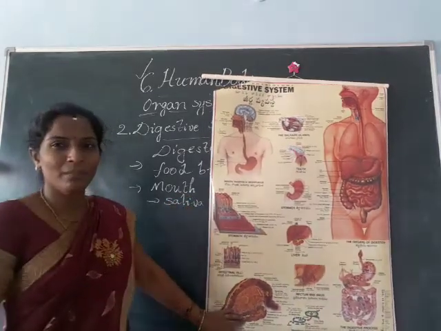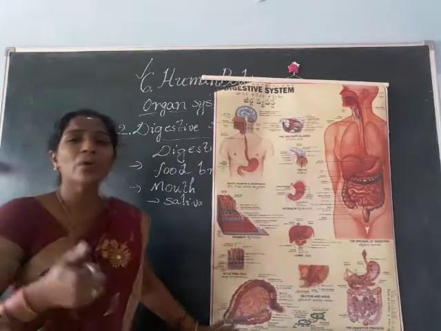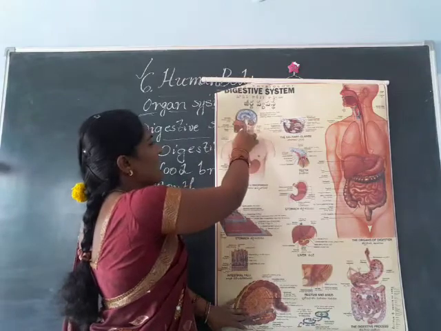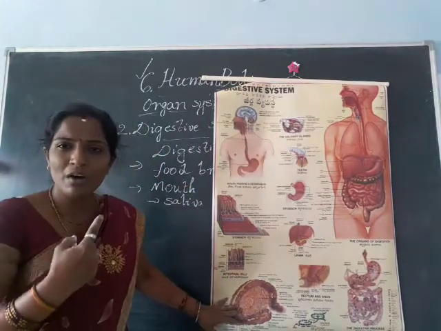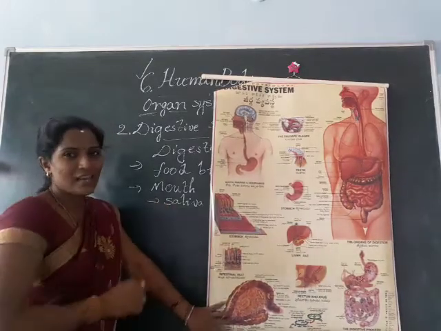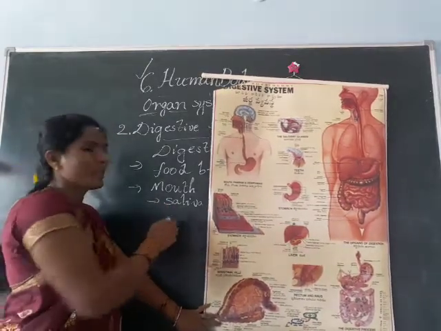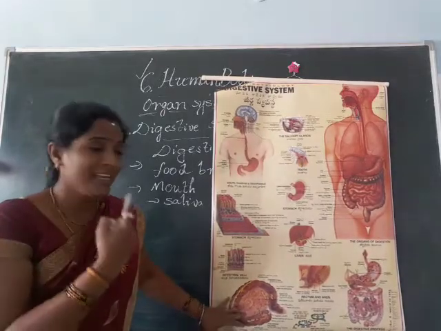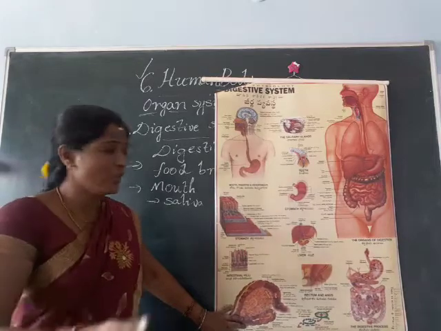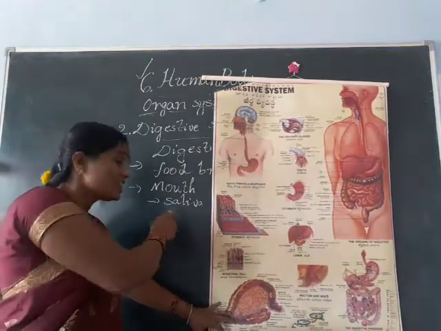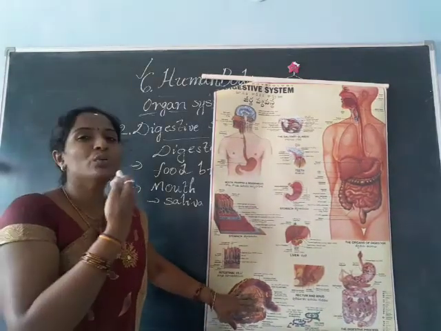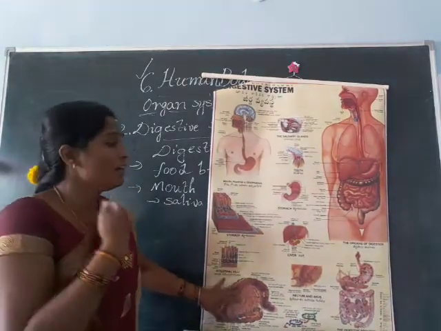S-A-L-I-V-A, saliva. And who is producing this saliva? Salivary glands are present inside our mouth, and these salivary glands produce saliva. The food particles we chewed are mixed with saliva, and this saliva helps the food go through the food pipe into our stomach.